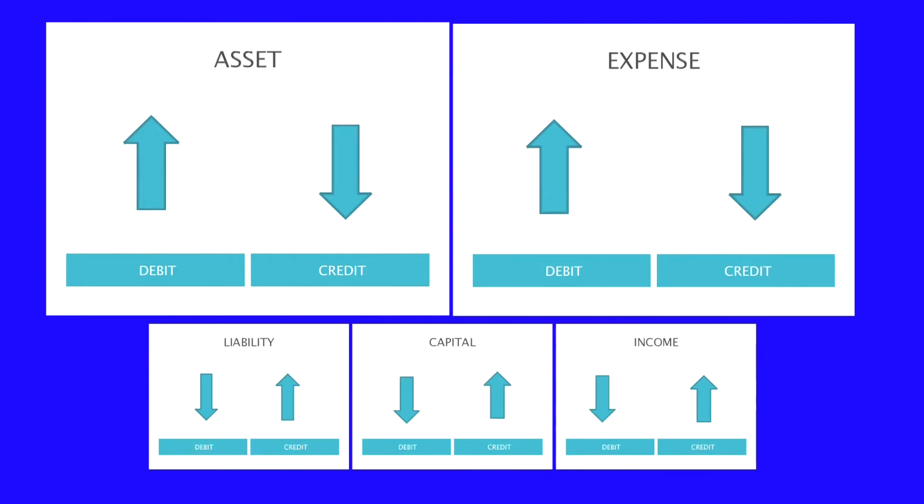In the above example, when goods are purchased, expenses are increasing. So, purchases account will be debited. When payment is made in cash, assets decrease. So, cash account is credited. Now, the journal entry will be recorded in the journal.